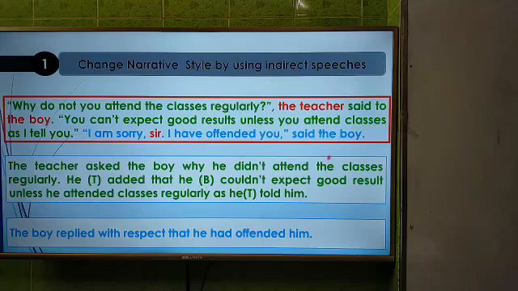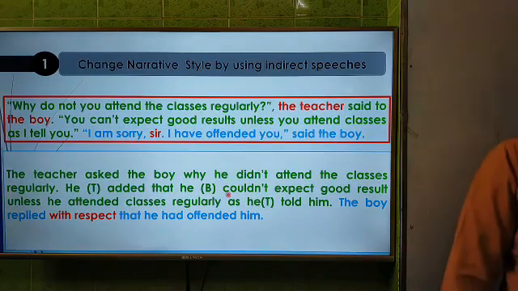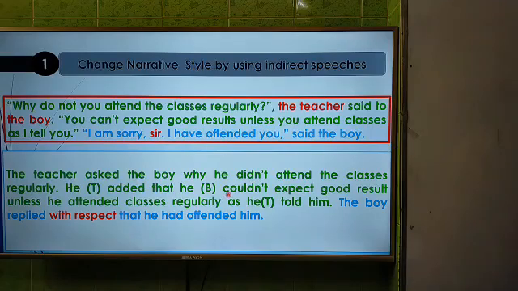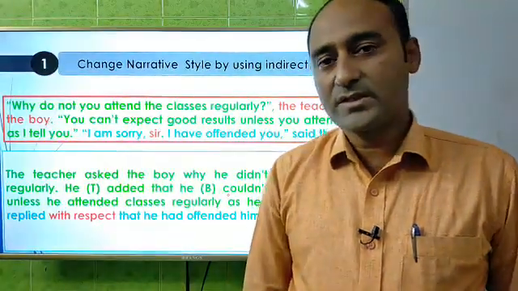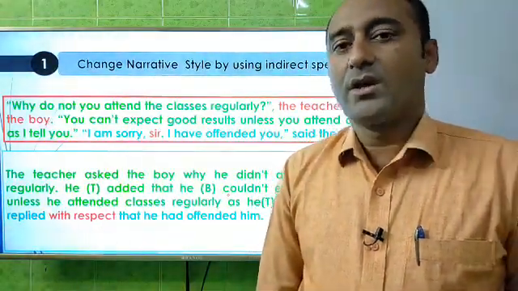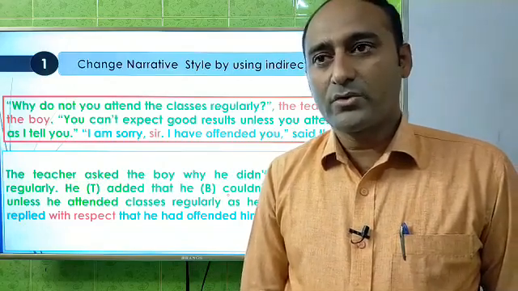And the last one, you, will be changed according to the object, as it is in second person, so it will be him. So dear students, in this way we can practice it easily. Then after that we have to write down these two sentences together. That means this is the way to write narration. So dear students, this is the first narration, and I think you all have understood well. If you fail to understand, please comment and I will try to solve your problem.